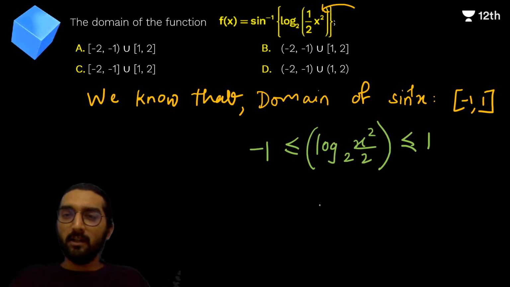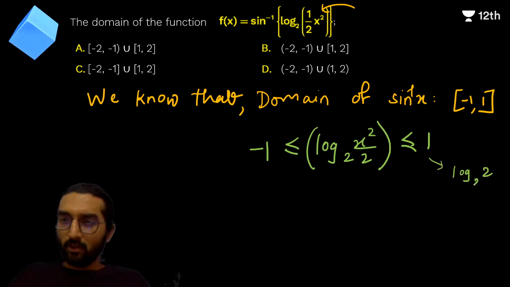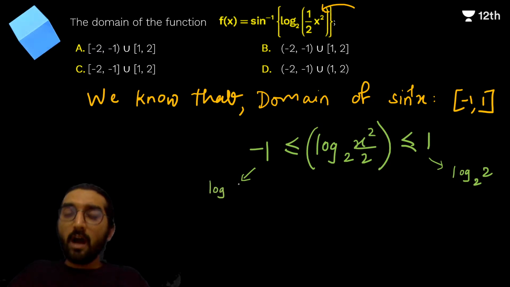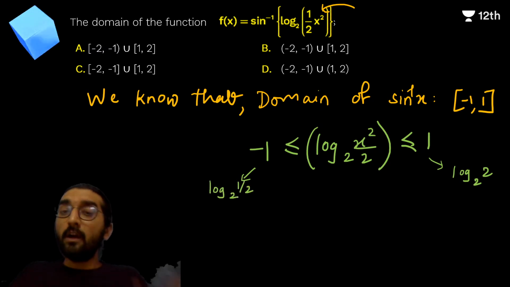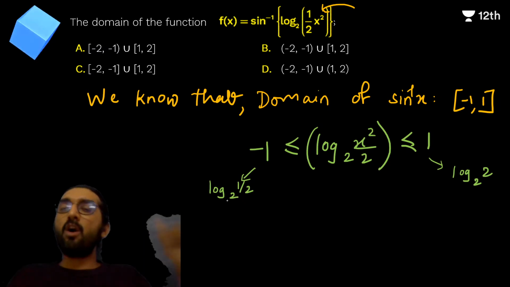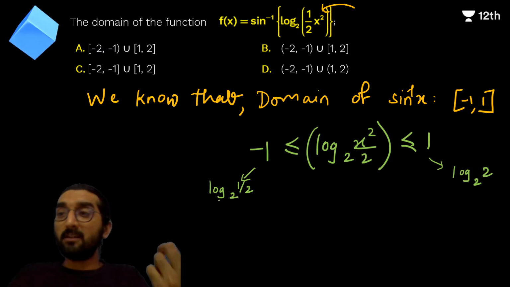Am I clear about it? Yes. Can I say that this is nothing but log 2 to the base 2? Log 2 to the base 2 is 1, right? And can I say that this is nothing but log half to the base 2? Think about it. 2 raised to what is half? 2 raised to minus 1 is half, and hence log half to the base 2 is nothing but minus 1.